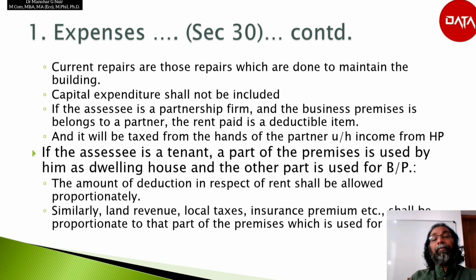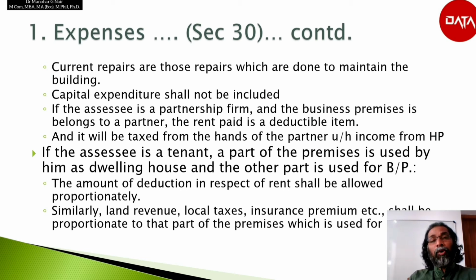Suppose the assessee is a tenant. A part of the premises is used by him as a dwelling house and the other part of the building is used for the business or profession. Then the deduction in respect of rent shall be allowed proportionately only. Similarly, land revenue, local taxes, insurance premium, etc. paid shall be proportionate to that part of the premises which is used for the business purpose.